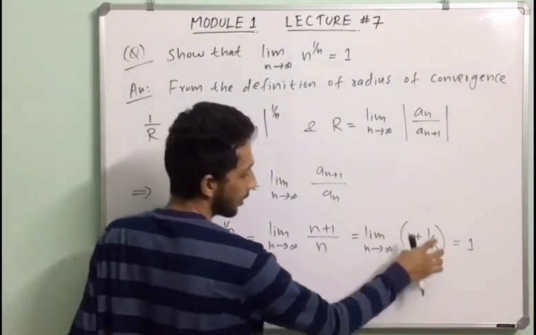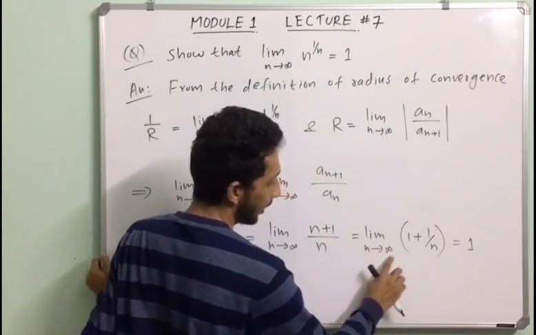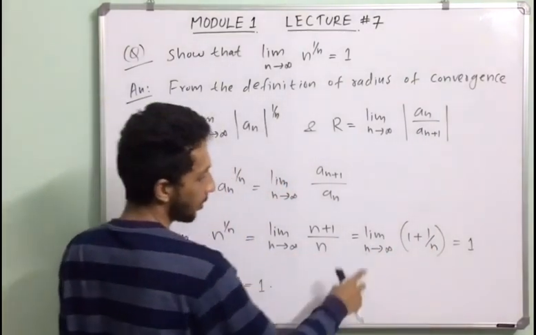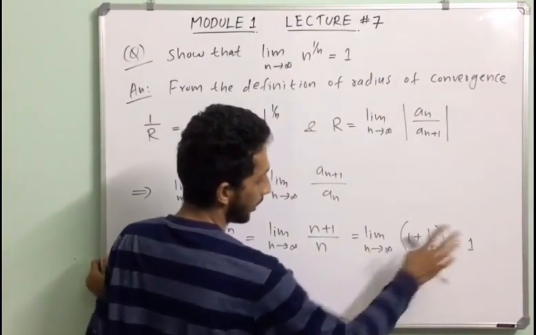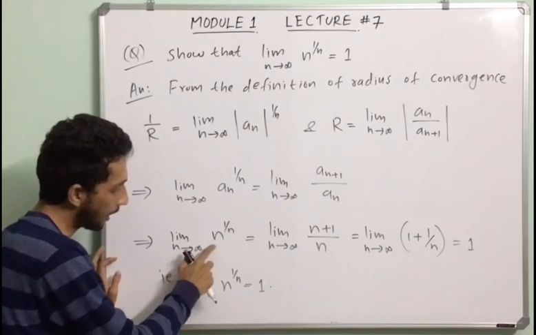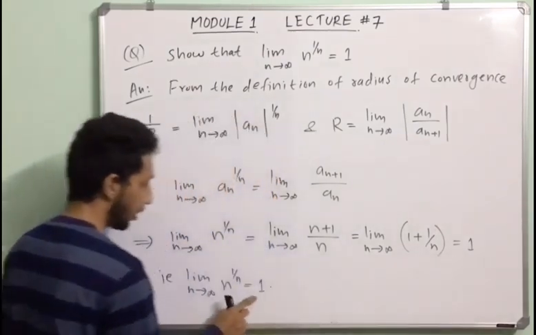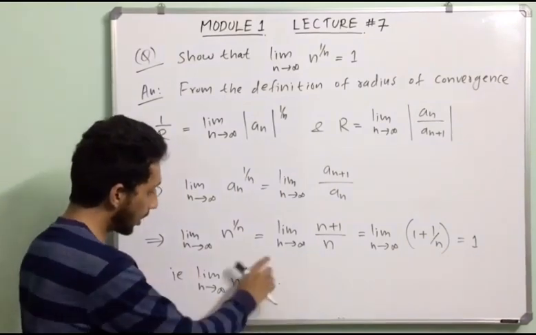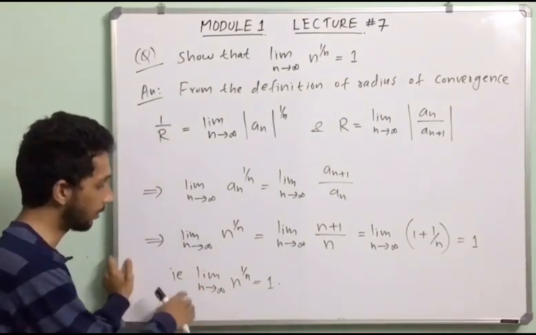Limit of this equals 1 because limit n tends to infinity of 1 by n equals 0. So limit n tends to infinity n raised to 1 by n equals 1. This equation is important because we have further applications for this equation.